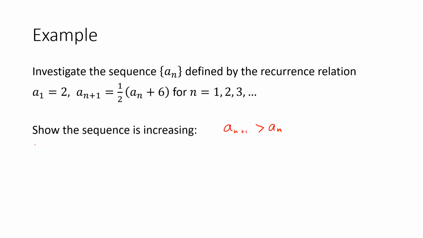So this is what we're trying to show in general for any n. So suppose that it holds for some value k.